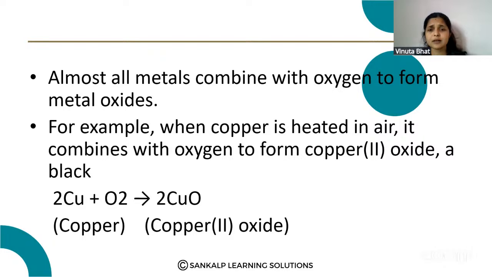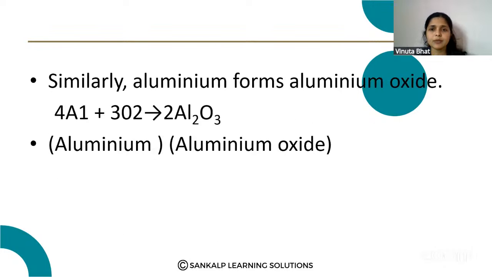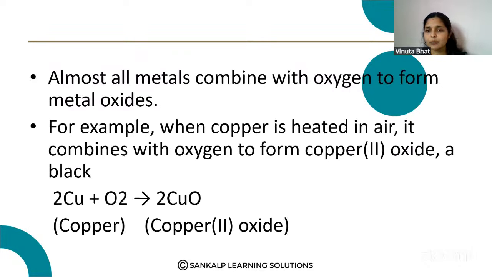First, copper, when heated with oxygen, forms copper oxide, CuO. Then aluminium reacts with oxygen and forms aluminium oxide. These two examples are very important. You have to write these two examples. The remaining ones depend on you.